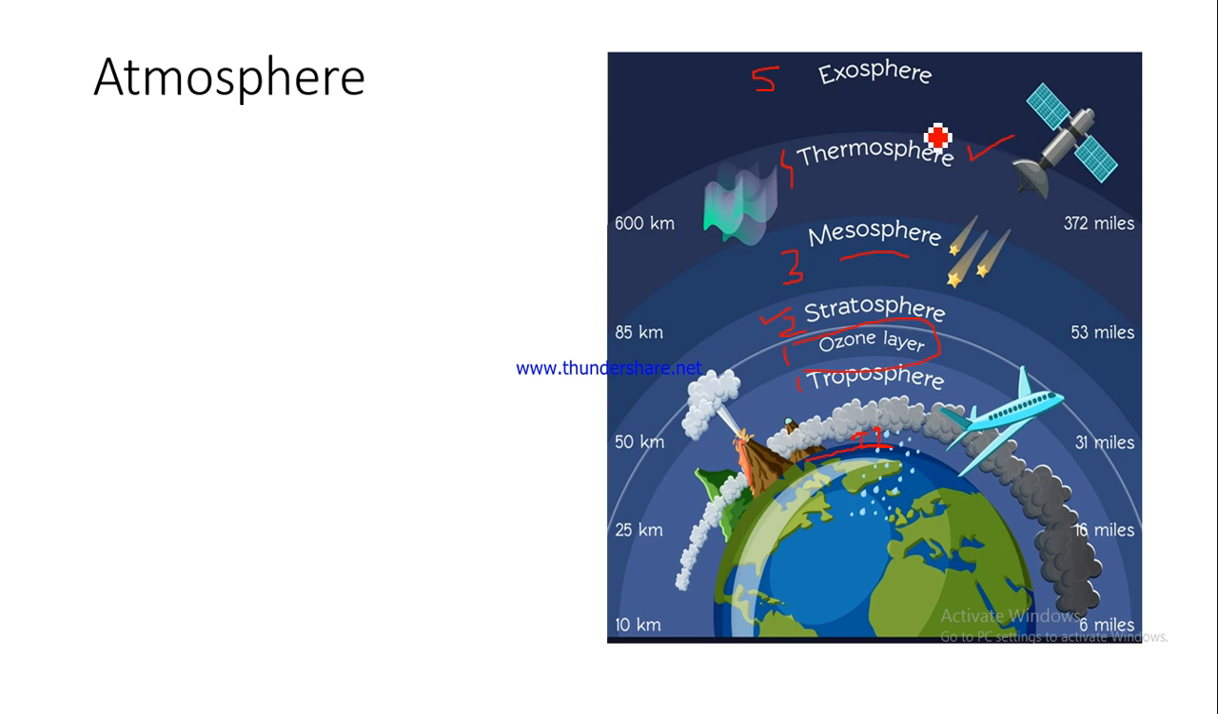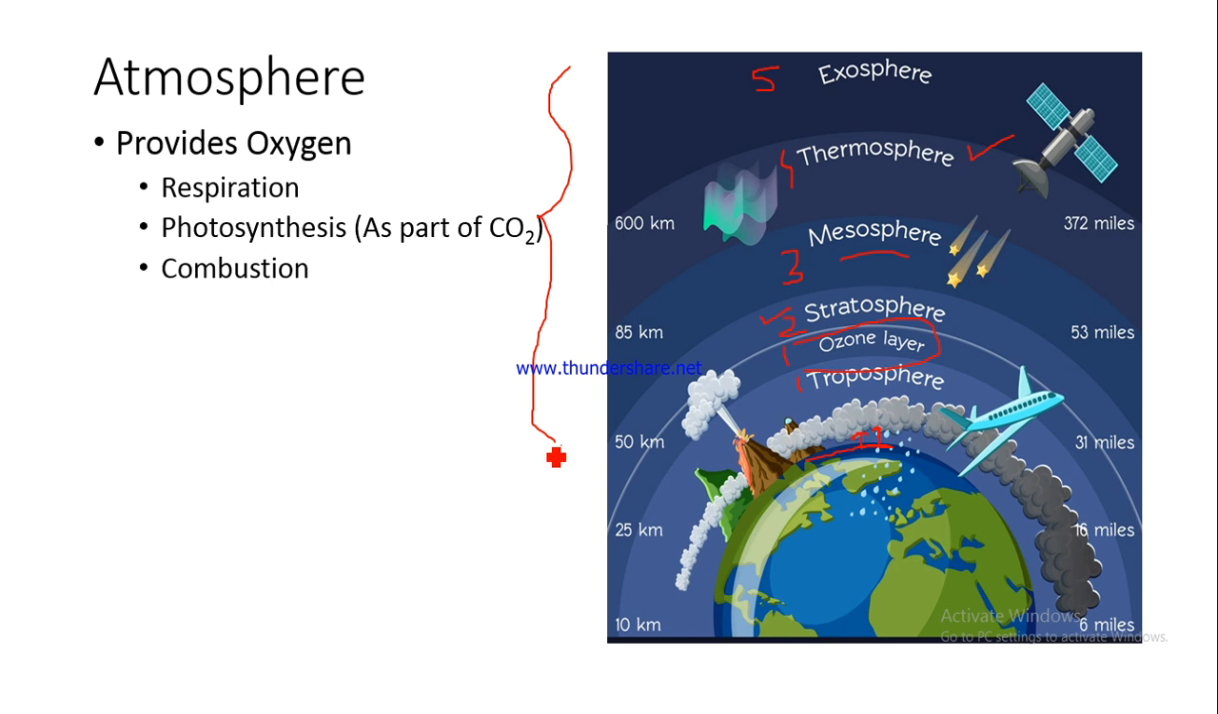And if you talk about the satellites, they generally operate at this height. They operate generally at thermosphere and exosphere. And if you talk about a geostationary satellite, it would be operating at even greater heights of 36,000 kilometers from the Earth's surface.